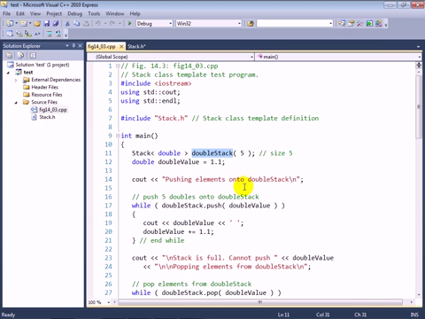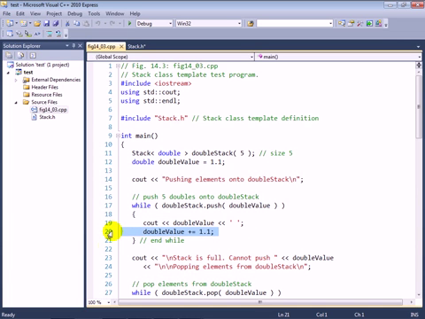So we're going to call our stack of doubles double stack, and we're going to give it an initial size of 5 elements. And then at line 12, we're going to create a double value of type double with the initial value 1.1, and we're going to demonstrate pushing some elements onto the double stack. So here you can see that we're going to keep pushing until this while loop condition fails. Double stack.push is going to return a Boolean indicating whether or not it was successful. We're going to push the double value, then we're going to display what we pushed, then we're going to increment the double value by 1.1.